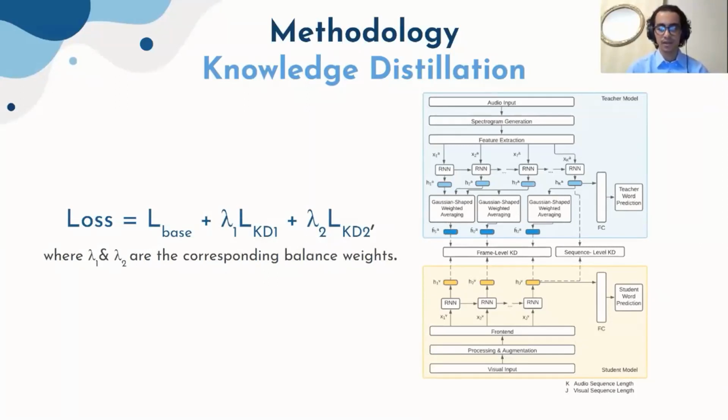For the frame level and sequence level KD, we calculated the mean square error between the visual and audio hidden states. However, it's worth mentioning that for the frame level KD, due to the difference between the length of the visual and audio feature, we first had to map this correspondence by using a Gaussian shaped weighted average.